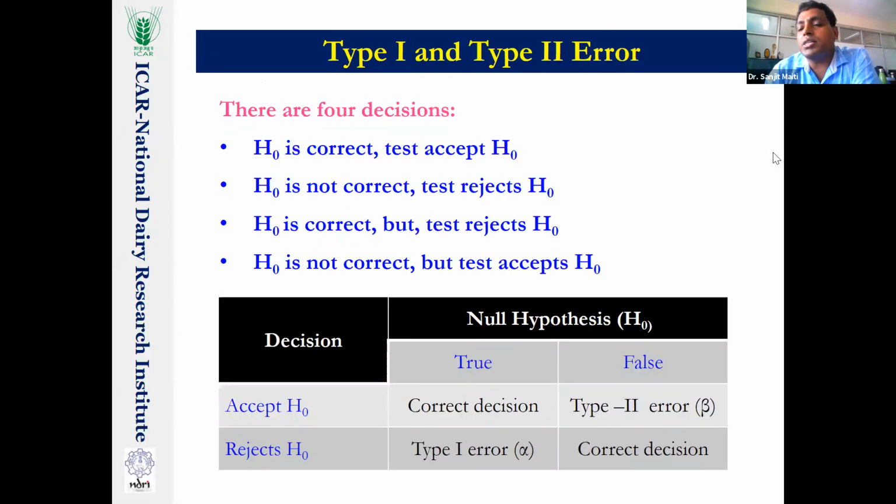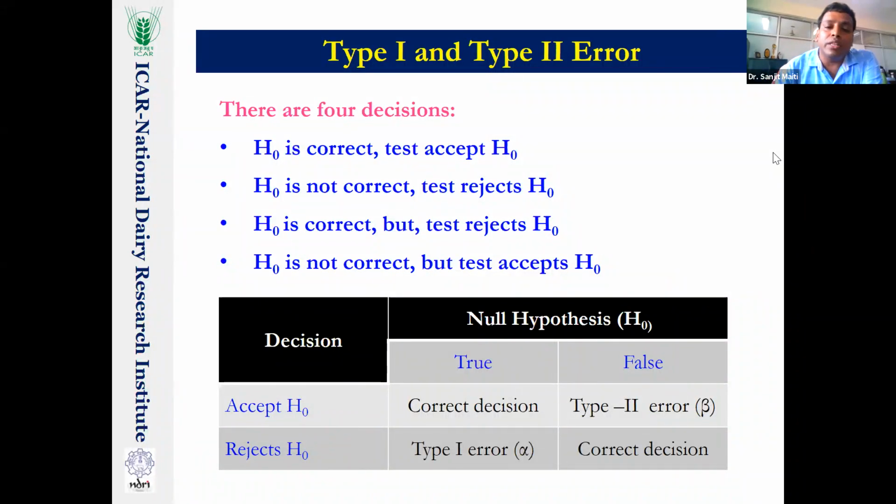But when we do the statistical test and take the decision, four decisions may happen. When the null hypothesis is correct, we accept it. When the null hypothesis is not correct, we reject it. Or the null hypothesis is correct, but we reject it. Or the null hypothesis is not correct, but we accept it. These four decisions will happen. The first two decisions are the appropriate decisions. That means when the null hypothesis is correct, we accept it, and when it is not correct, we reject it. But when the null hypothesis is correct and we reject it, we are making a mistake, an error. The same is the case with the fourth decision, when the null hypothesis is not correct but we accept it. So we are making an error.